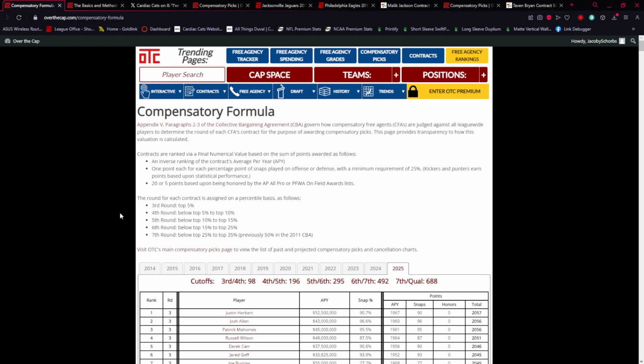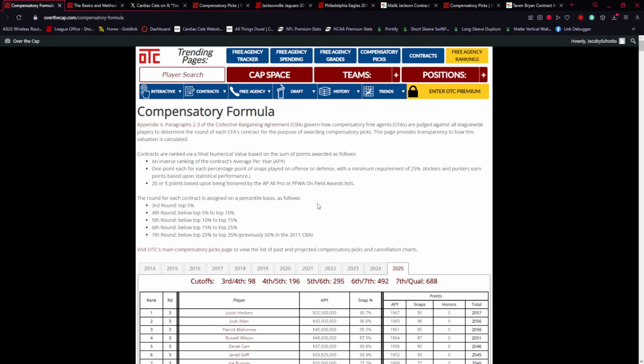And I want to make sure that you guys can understand what the situation is as we watch players leave and players sign, and how they can try to spend in free agency and also get the comp pick. Because we know that if you spend a lot, you're not getting picks in return because you're replacing the value you lost. But there's ways to work around that system. And so that's what we're going to explain today. And for any fans that maybe aren't Jaguars fans and just want to learn about this, it'll be a good video for you as well. I'll be using a lot of examples with the Jaguars, but it still applies to every team. So we're going to jump into this.